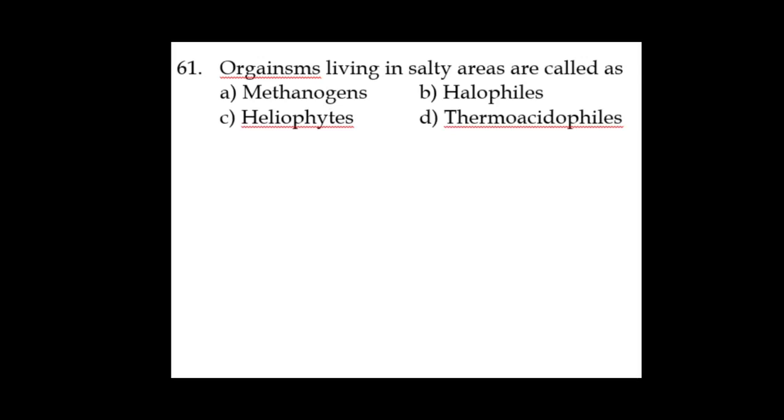Heliophytes are the plants which can tolerate bright sunlight. Thermoacidophiles are the microorganisms or bacteria present in hot springs or thermal vents. Now here, when we say salty area, the correct answer is halophiles.